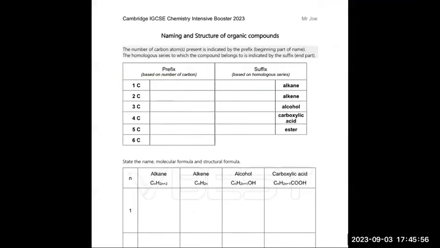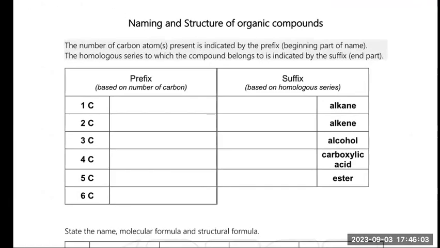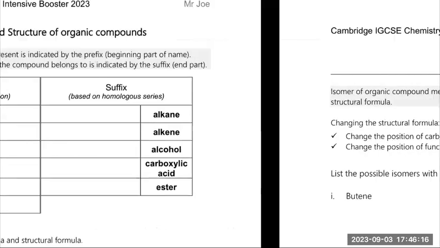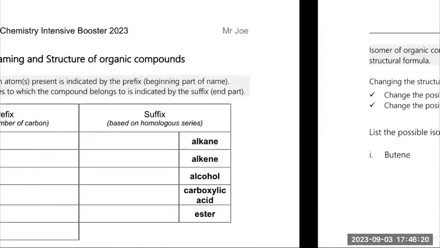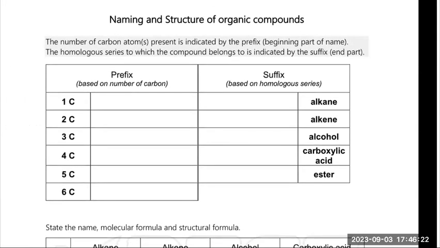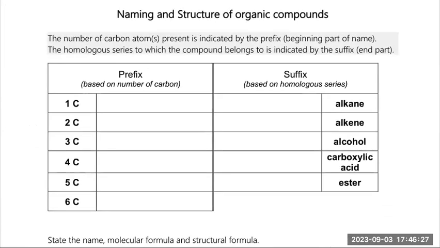Then the next one is naming. By then you should understand already. Remember for naming, we have a prefix and a suffix. One more thing, in the new syllabus, isomer naming will no longer be asked. But I still see some questions that give you 2-yl, 1-yl, which you still have to know. That's why later I will ask you to do isomers, and we will name the common ones. But you only need to know the naming of the normal structure, not the isomer. But let's go through it.